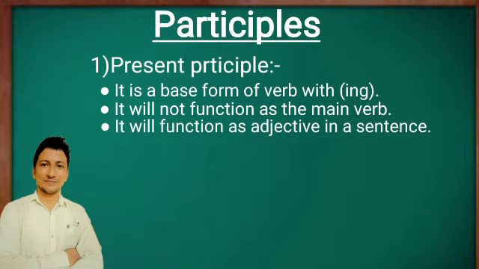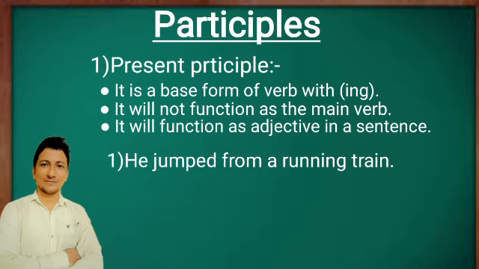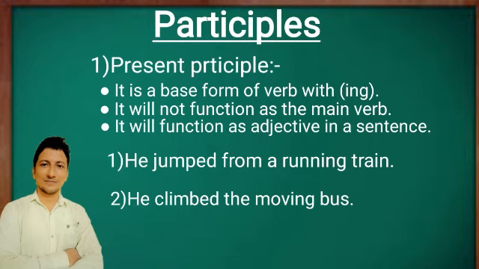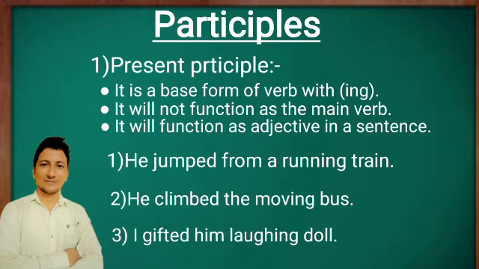Means any verb with ing which functions as adjective, means which modifies any noun in the sentence, is present participle. Let's have some examples of present participle. First example, he jumped from a running train. Second example, he climbed the moving bus. And third example, I gifted him laughing doll.